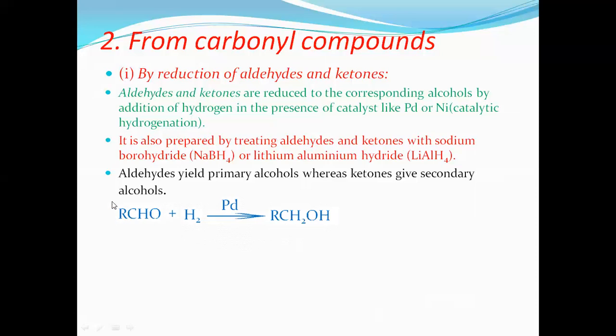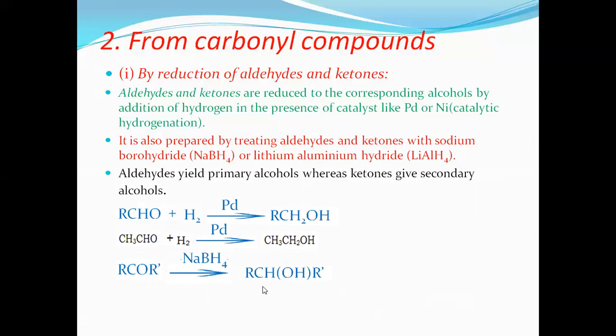Since it is an aldehyde, it results in primary alcohol. The OH group is attached to a primary carbon atom. For example, you can see acetaldehyde undergoes reduction in the presence of the same palladium catalyst, which gives ethyl alcohol. Instead, if we take a ketone, RCOR', where R is an alkyl or aryl group, it undergoes reduction in the presence of sodium borohydride or lithium aluminum hydride, which gives RCHOHR'.